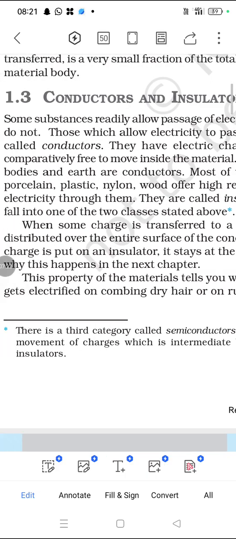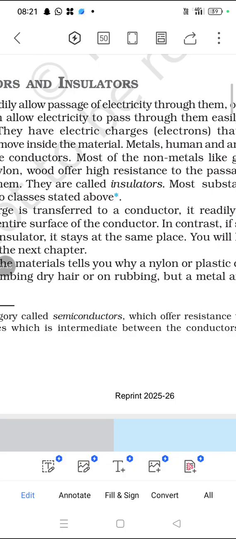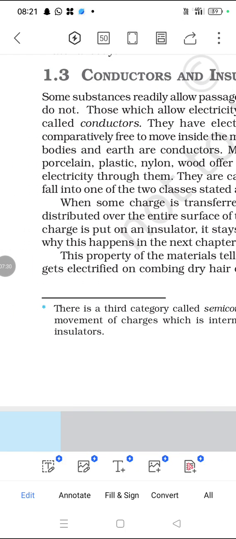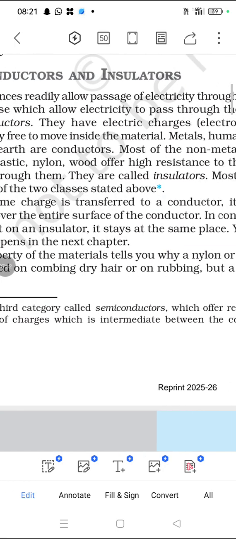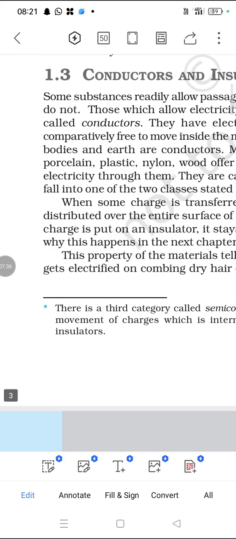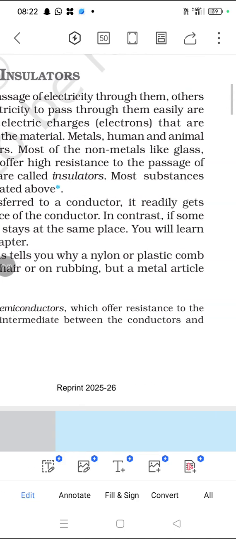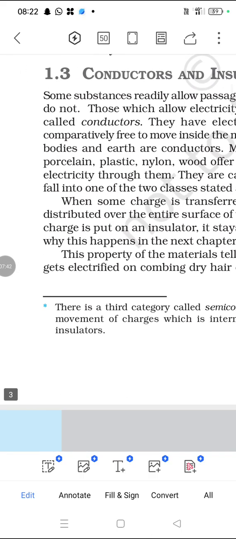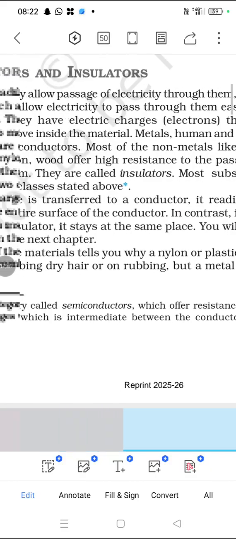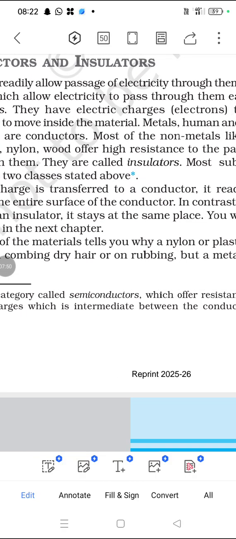Metals, human and animal bodies, and the earth are conductors. Most non-metals like glass, porcelain, plastic, nylon and wood have high resistance to the passage of electricity through them. They are called insulators. Most substances fall into one of these two classes.